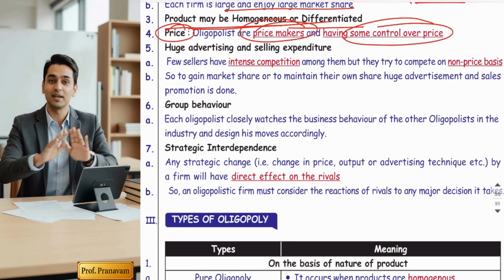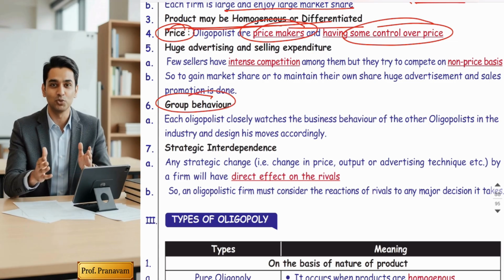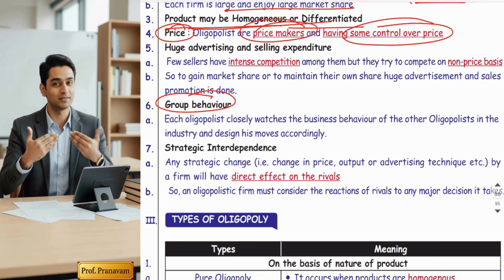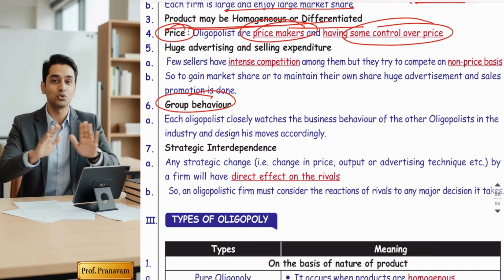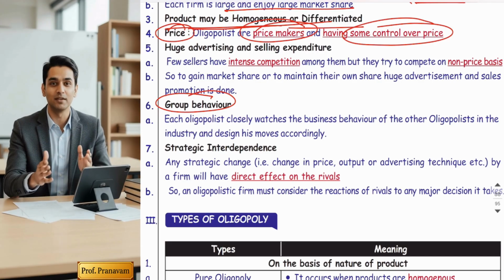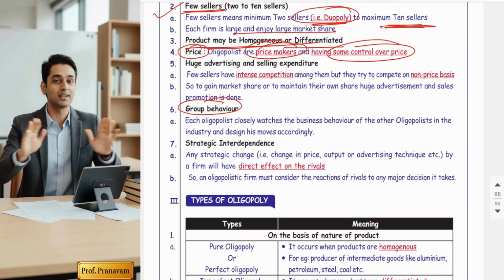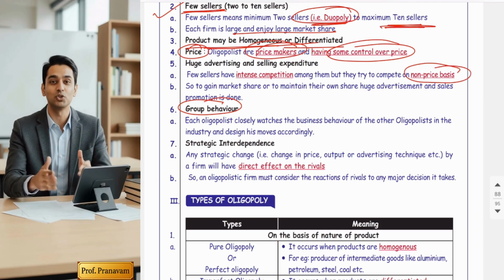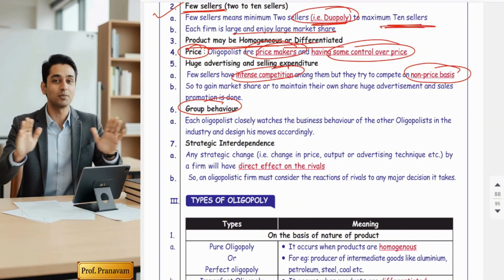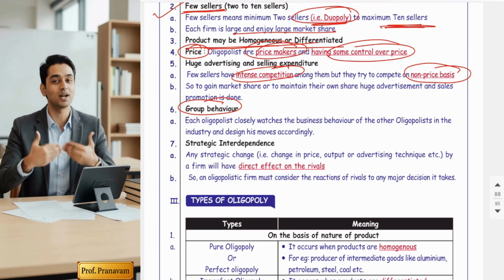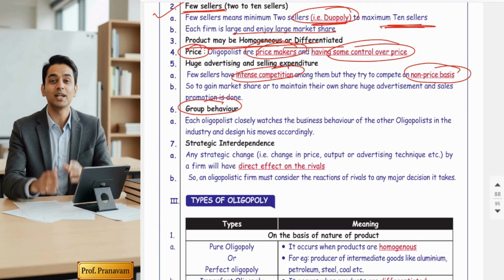Now, friends, next is a unique feature which you have never heard of in any other market: group behavior. Yes, firms often compete through advertising, quality improvement and branding instead of cutting prices. Friends, the unique feature of oligopoly is that they never compete on price. They always go with non-price competition. The competition among the few sellers is very tough, cutthroat competition is there, but these sellers never enter into price wars.